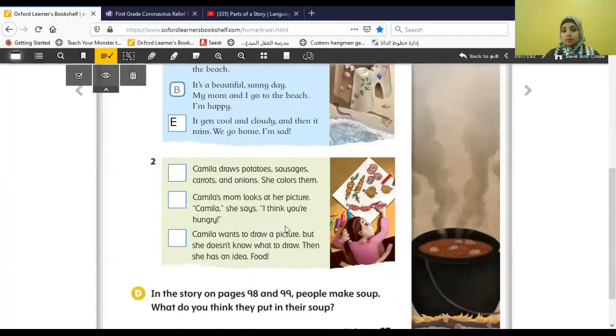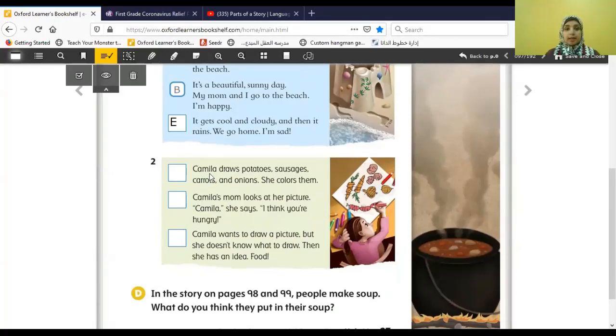Now I will give you a chance to think about this. Where is the beginning, where is the middle, and where is the end? I'm going to read this for you before we start answering B or M or E. I have to read all the sentences first just to be able to decide.